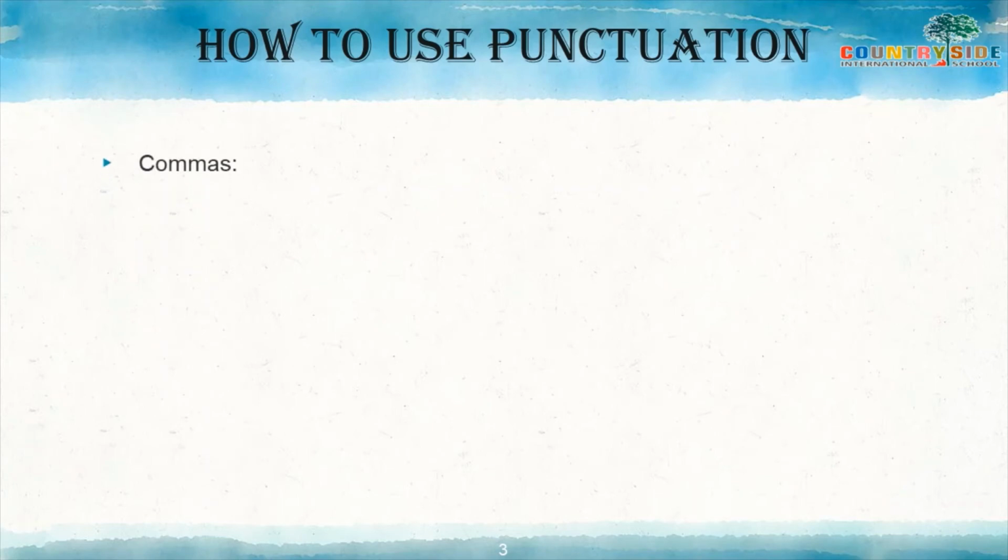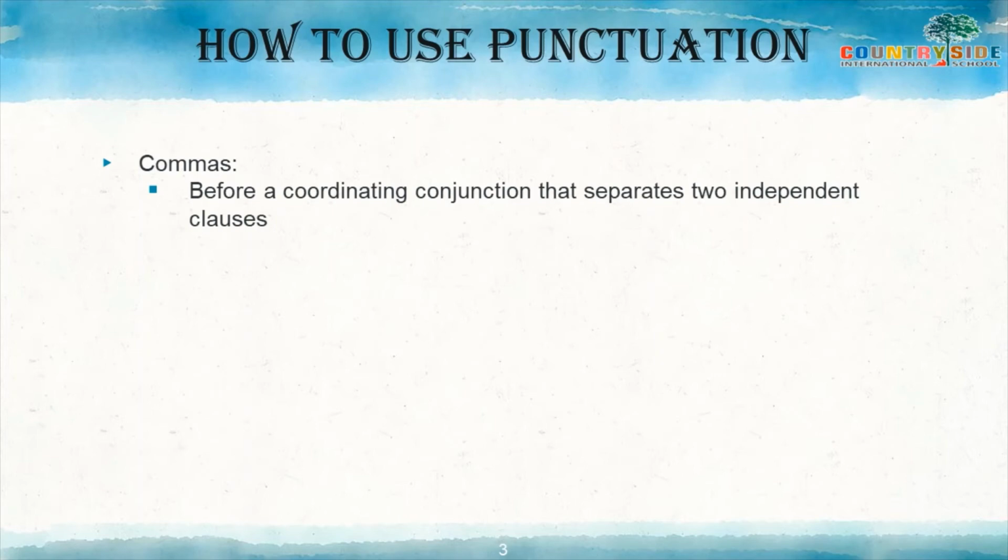Okay, now next symbol, commas, we are going to study. Commas, where to use and when to use them. Before a coordinating conjunction, this I told you when I taught you about conjunctions. I told you that before coordinating conjunctions we should use commas.